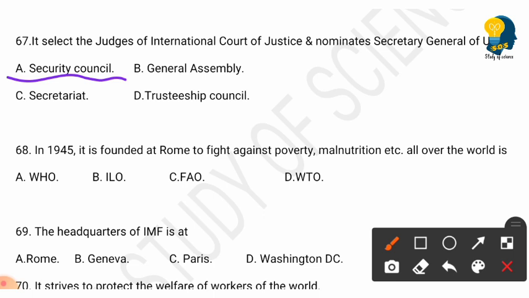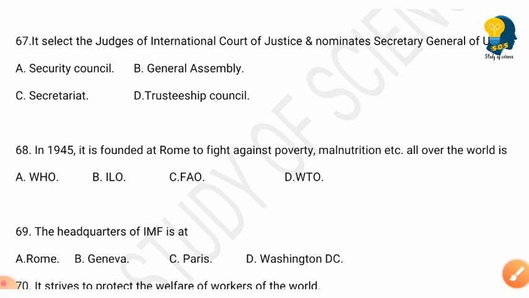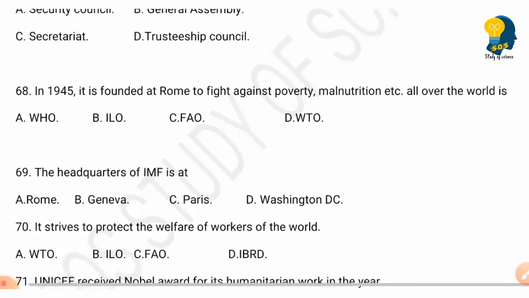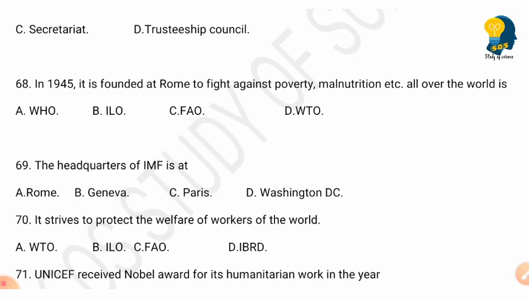The next question is in 1945 it is founded at Rome to fight against poverty, malnutrition, etc. all over the world is. So what has been founded? So the options are WHO, ILO, FAO, WTO.